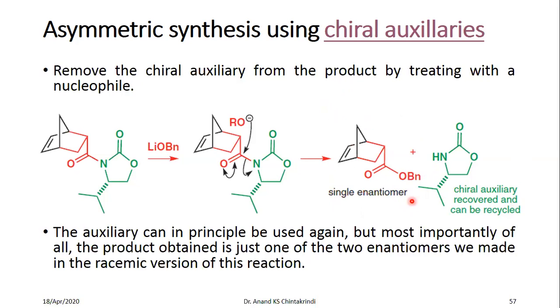This is as opposed to the chiral pool, wherein some part of the structure is coming from the chiral pool starting material. In the case of a chiral auxiliary, it is not part of the final target molecule, although you are getting the single enantiomer. Therefore, this is called a chiral auxiliary.